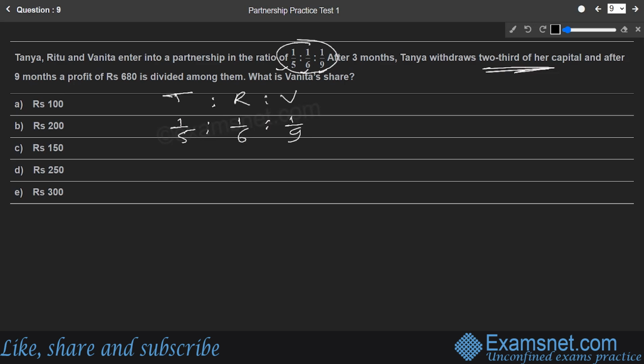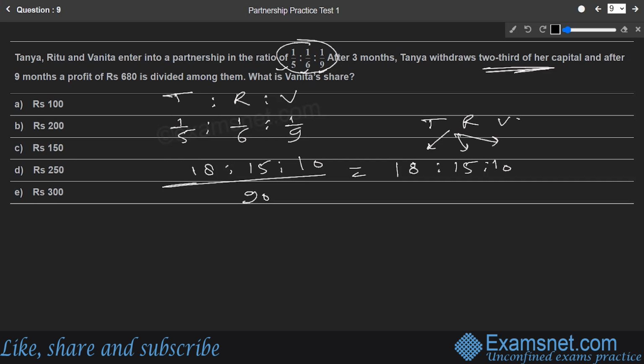So let us simplify this ratio by taking the LCM. The LCM of these three numbers 5, 6, and 9 is going to be 90, and we can divide these numbers. 5 divides 90 as 18, 6 divides 90 as 15, and 9 divides 90 as 10. So the ultimate ratio between all these three girls is 18 is to 15 is to 10. So that is the partnership investment ratio, respectively for Tanya, Ritu and Vanita. So this is the investment ratio first.